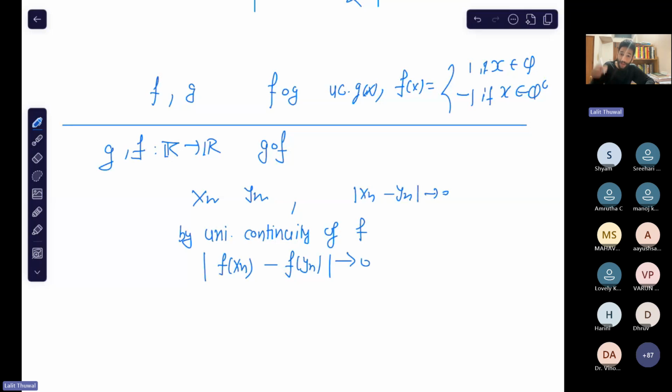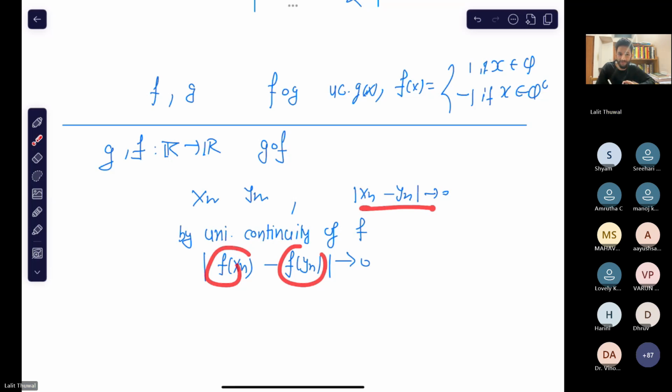Now we have two sequences f(xn) and f(yn) in R. Their difference sequence goes to 0. So in place of xn and yn, we have f(xn) and f(yn). They satisfy the same thing.